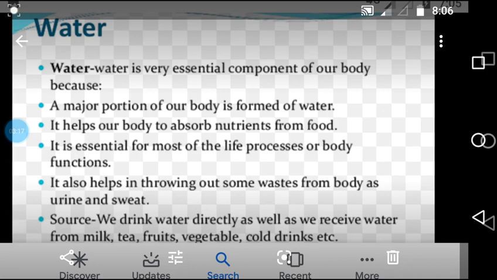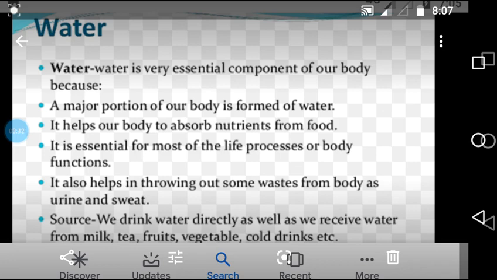Water helps to absorb nutrients from the food, and it is most essential for life activities to take place inside the body. It also removes waste material from the body in the form of urine and sweat.